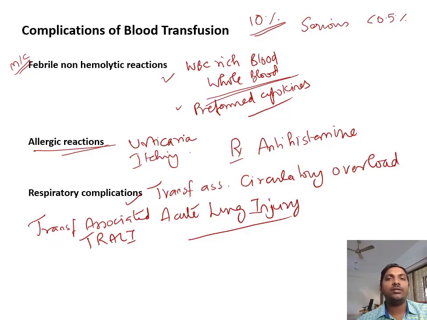In both conditions, TRALI is more common. Also, when you are using blood from female donors, they are more prone to cause transfusion related acute lung injury. Whenever TRALI is suspected, it usually occurs within 1 to 2 hours of transfusion. The patient will develop breathlessness, desaturation, etc.